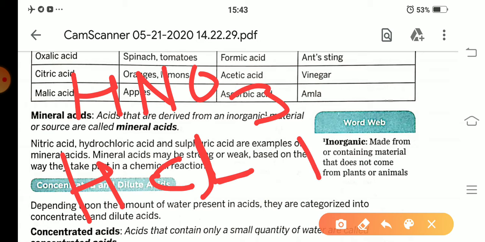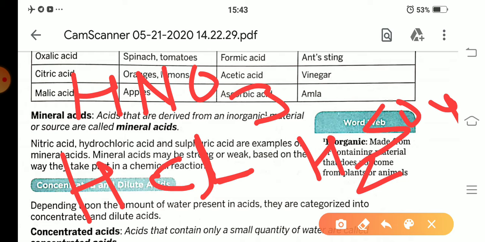Sulfuric acid, H2SO4. These are some examples of mineral acids, which are obtained from minerals. Means acids that are derived from an inorganic material or source are called mineral acids. For example, nitric acid, hydrochloric acid, sulfuric acid are examples of mineral acids.